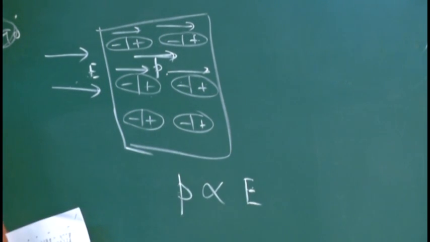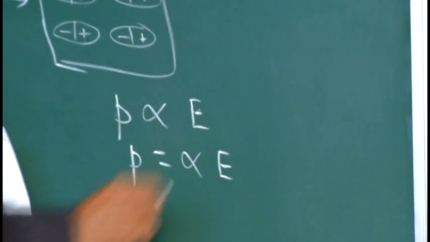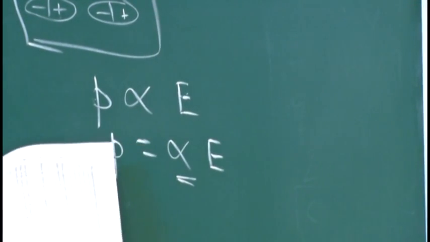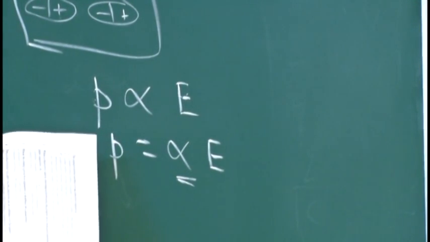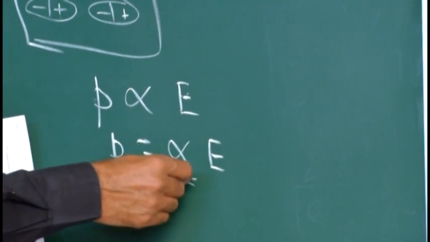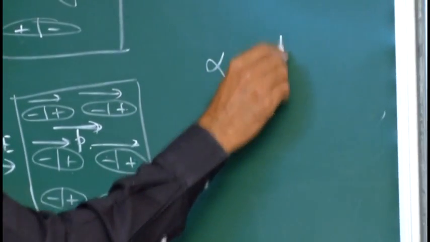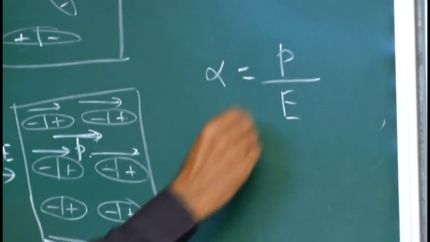Both are vectors. So P is equal to some constant alpha into E, where this alpha is called molecular polarizability. That is the aim of the problem. P equals alpha into E. Therefore, alpha is equal to P by E.